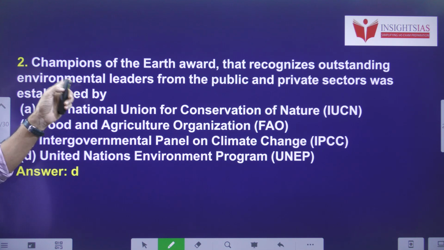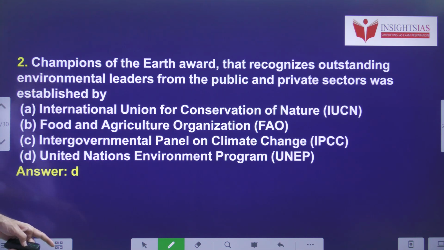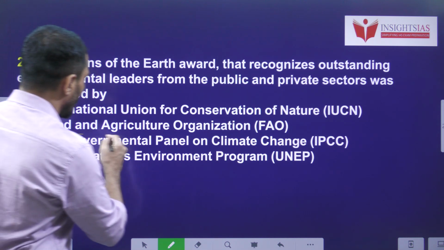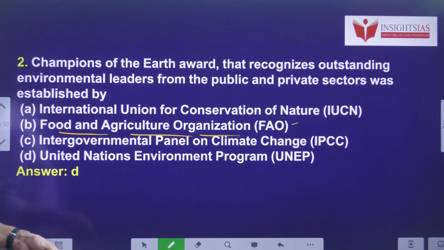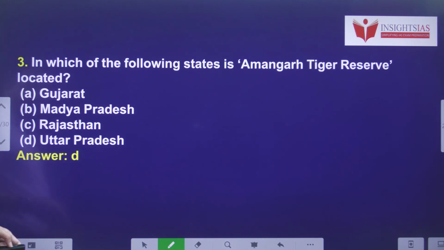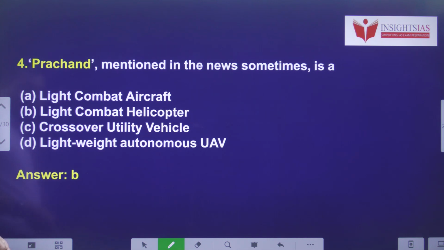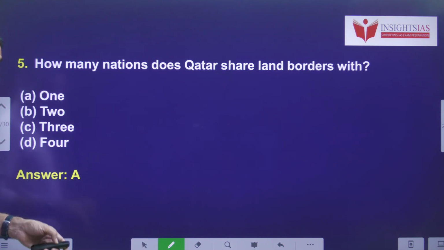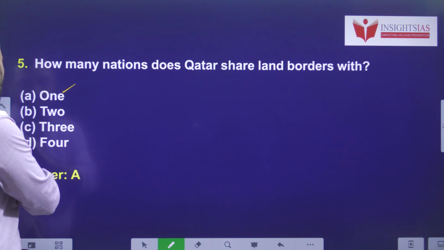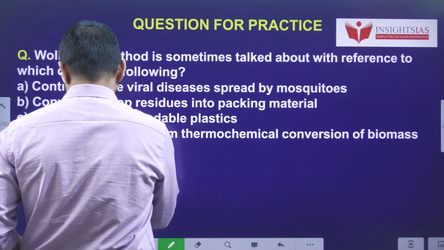Question number 2. The Champions of the Earth Award, which recognizes outstanding environmental leaders from the public and private sector, was established by the Food and Agriculture Organization. It is based in Rome. Third one. In which of the following states is Amangarh Tiger Reserve located? Uttar Pradesh. Straightforward question. Prachand, mentioned in the news recently, is a light combat helicopter. Okay, the light combat aircraft is Tejas. Fifth one. How many nations does Qatar share a land border with? Only one nation.